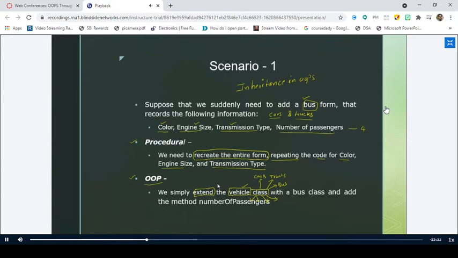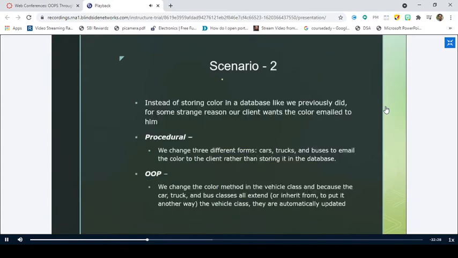Yeah, thank you. Now we'll go to the second scenario, right? So second scenario says that instead of storing color in the database like we previously did, for some reason my client wants the color emailed to him, right? He wants the color entity to be emailed to him, right? So in procedure oriented programming, you have to make modifications to how many forms? How many forms we have right now?